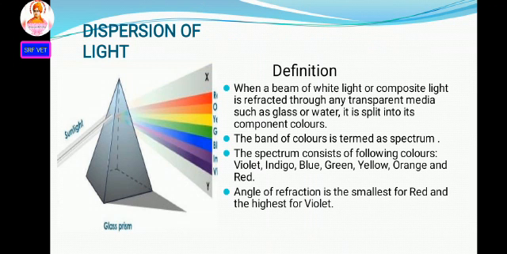When a beam of white light or composite light is refracted through any transparent medium such as glass or water, it is split up into component colors. When sunlight enters a transparent medium, that means a glass prism or water, it is split up into several colors. This band of colors is called a spectrum. The spectrum consists of the colors violet, indigo, blue, green, yellow, orange and red. We call it VIBGYOR.